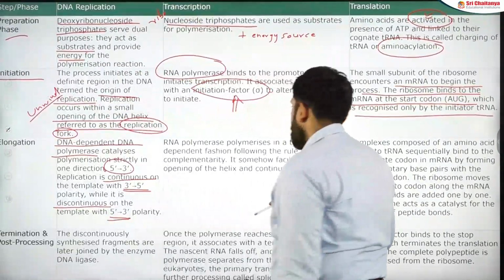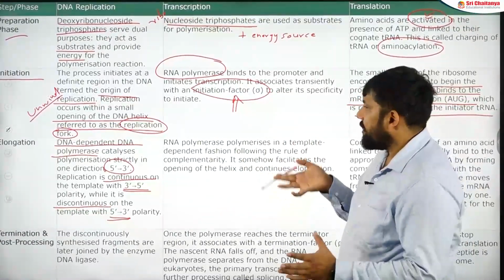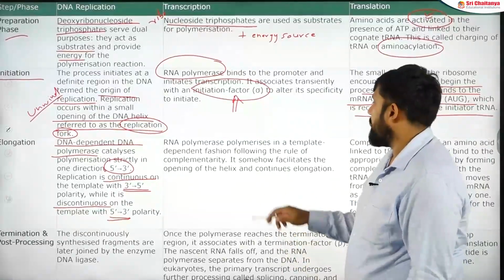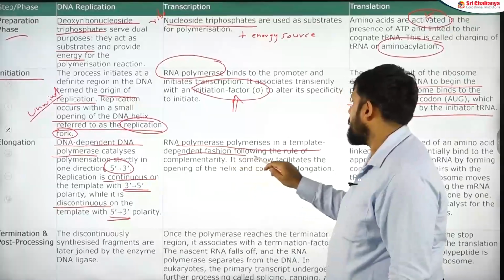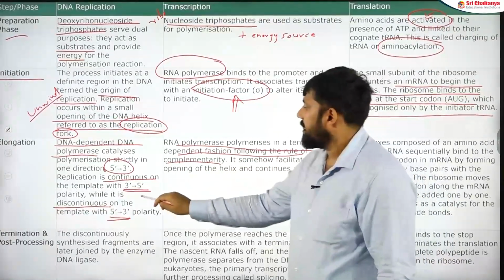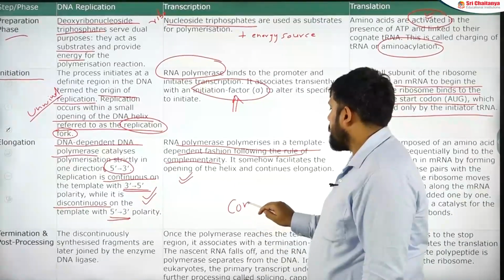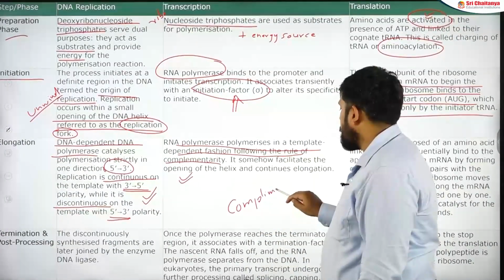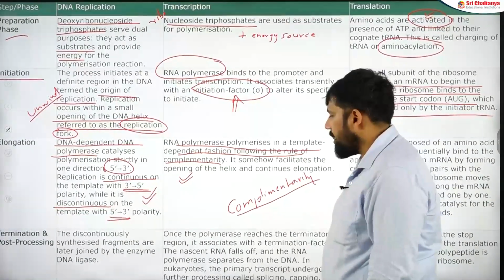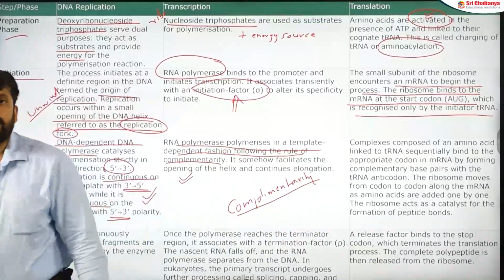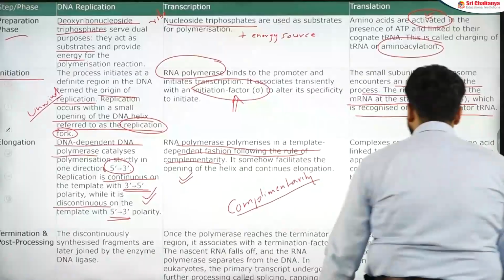When it comes to RNA polymerase, only one strand undergoes transcription, that is called the template strand, that is actually contributing, but the coding strand doesn't participate. So DNA polymerase polymerizes in a template dependent fashion following the rule of complementarity. This one and this one, both of them follow the word, very important word, the word is complementarity. Somebody asks what is the basis of replication and transcription? That is actually complementarity of bases, but a small change happens here in translation.